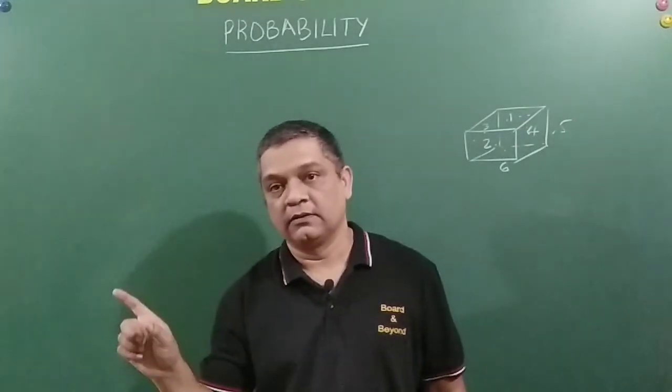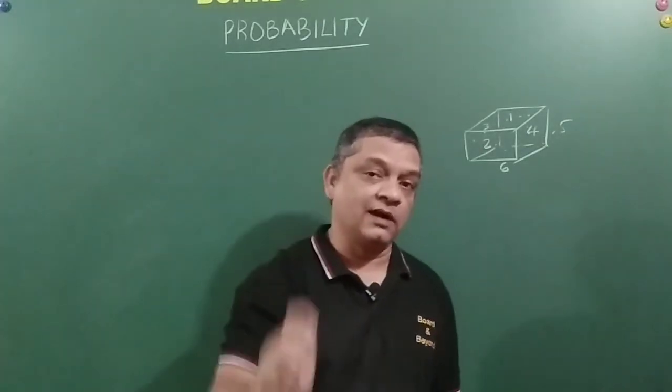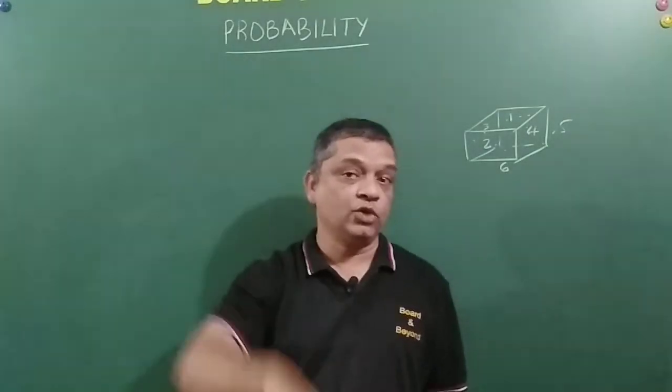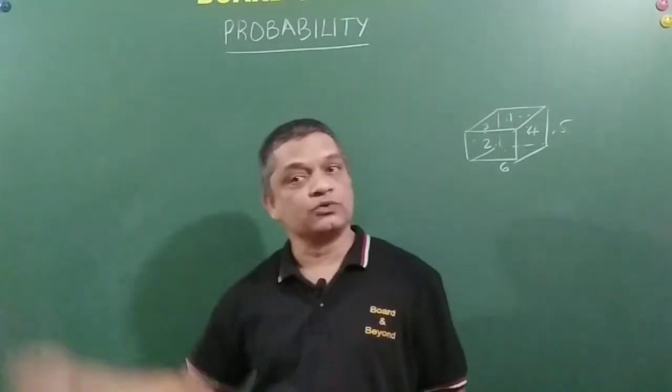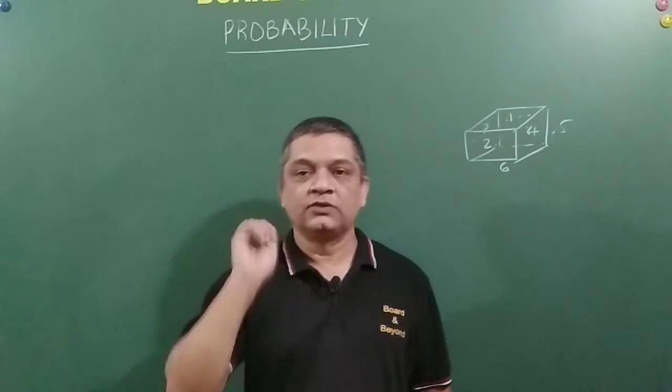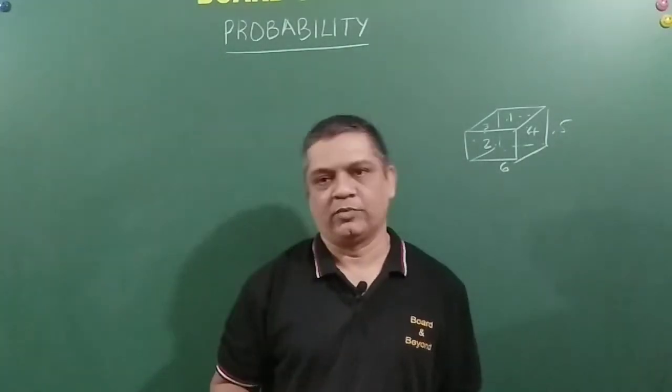So that is wrong, right? Equally likely means every face is equally likely to turn up. Every card is equally likely to be picked up. Either head or tail is equally likely to show up. Correct, friends? So these are the two things you need to understand, and then we can move forward in probability, right?